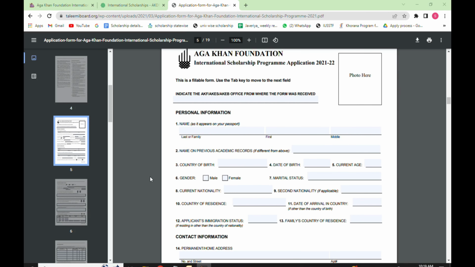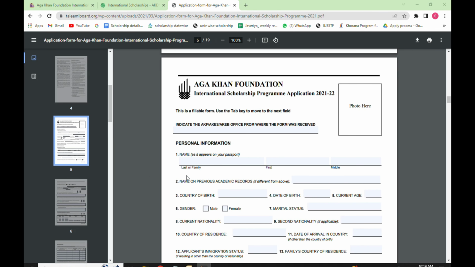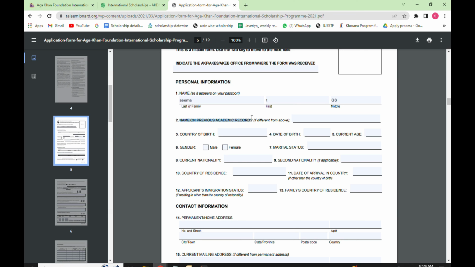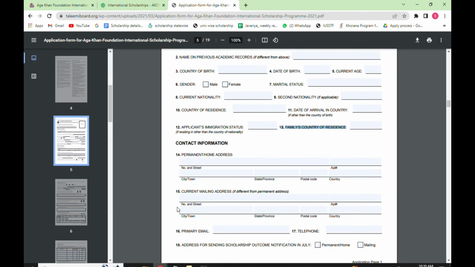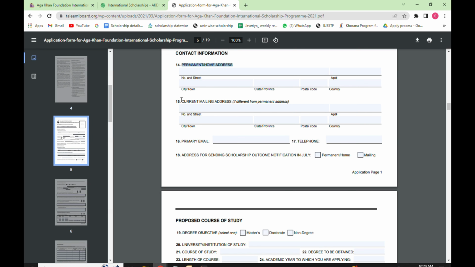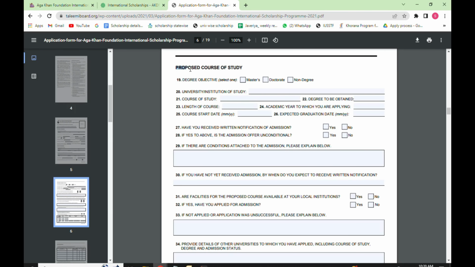First, indicate the Aga Khan Foundation office from where the form was received. Then start entering your personal information like name on previous academic records, country of birth, date of birth, current age, gender, marital status, nationality, residence. Later, enter your contact information like permanent home address, current mailing address, primary email, telephone number. Then after that, enter the details regarding proposed course of study. The questions are asked below to you.